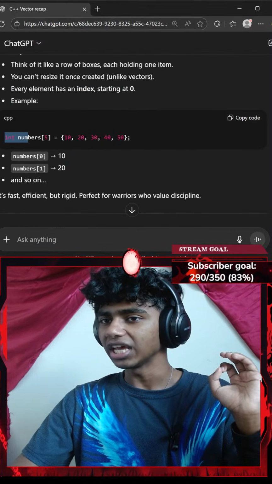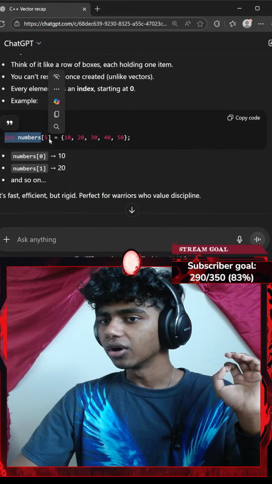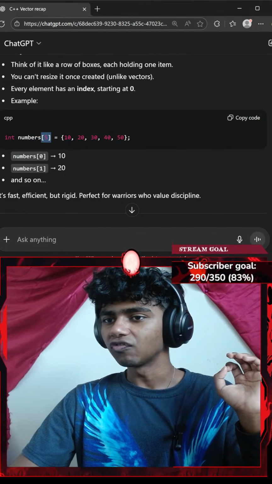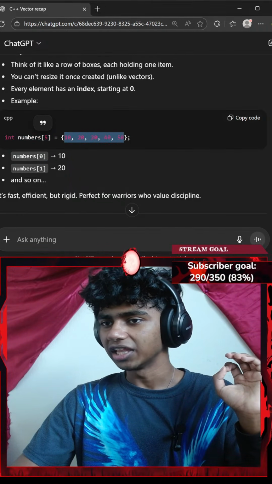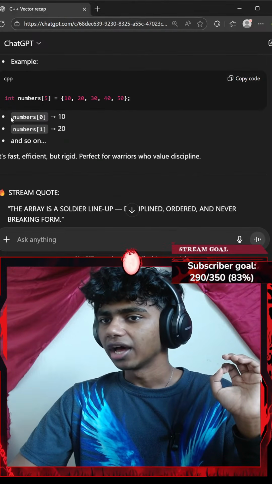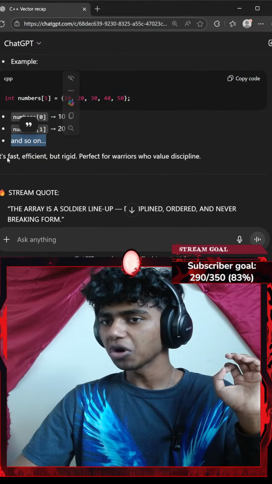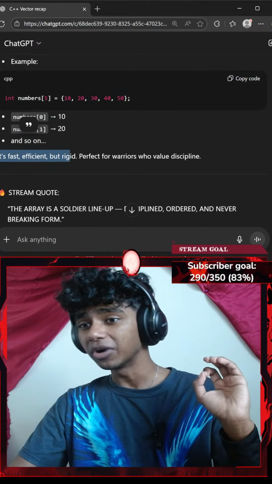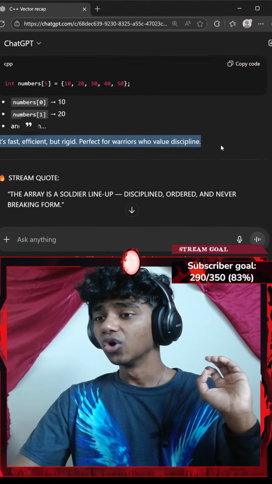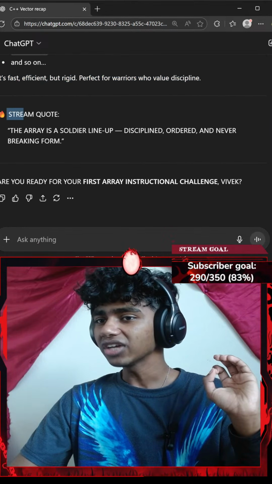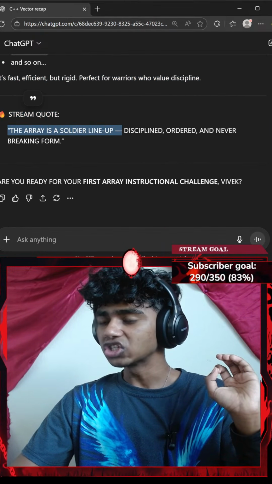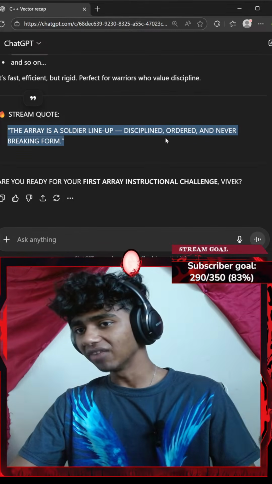Okay, so we have an integer array of numbers, I'm assuming, which consists of 5 elements in it. These are the 5 elements, 10 to 50. And numbers at index 0 is 10, numbers at index 1 is 20, and so on. It's fast, efficient, but rigid, perfect for warriors who value discipline. Stream quote: the array is a soldier's lineup, discipline, order, and never breaking form.